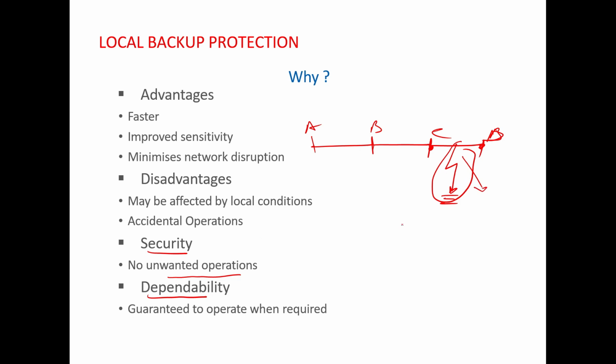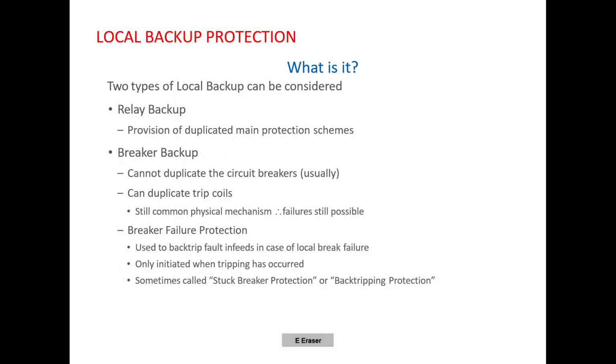So the first thing is that you don't want any unwanted operation in the system, that is security. And second thing, guaranteed to operate when required. Whenever there is a fault on the system, you want your protective relay protection system to clear the fault immediately, and that is dependability.